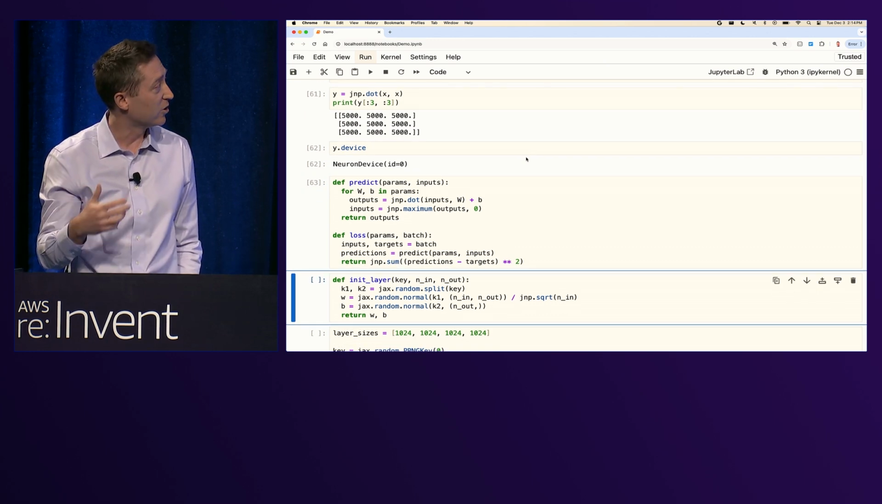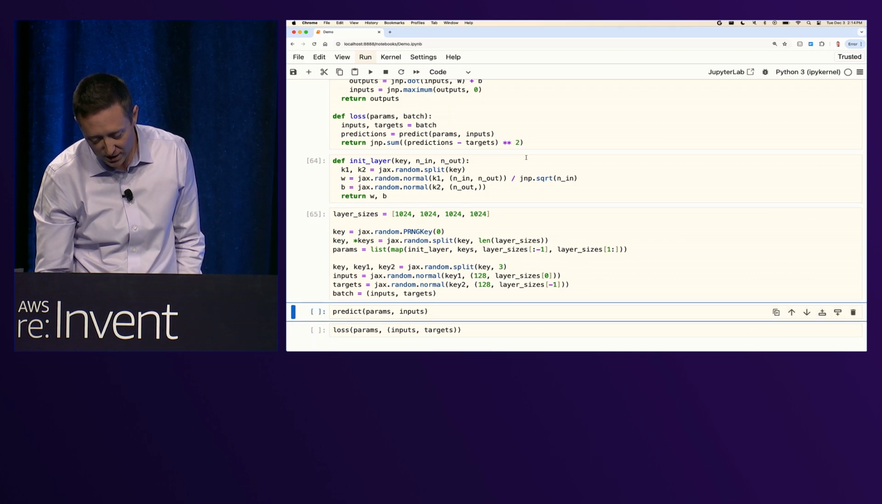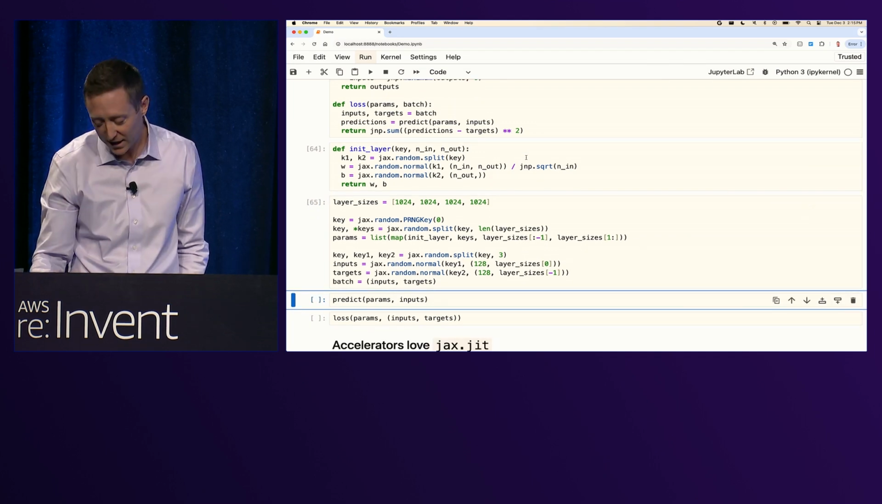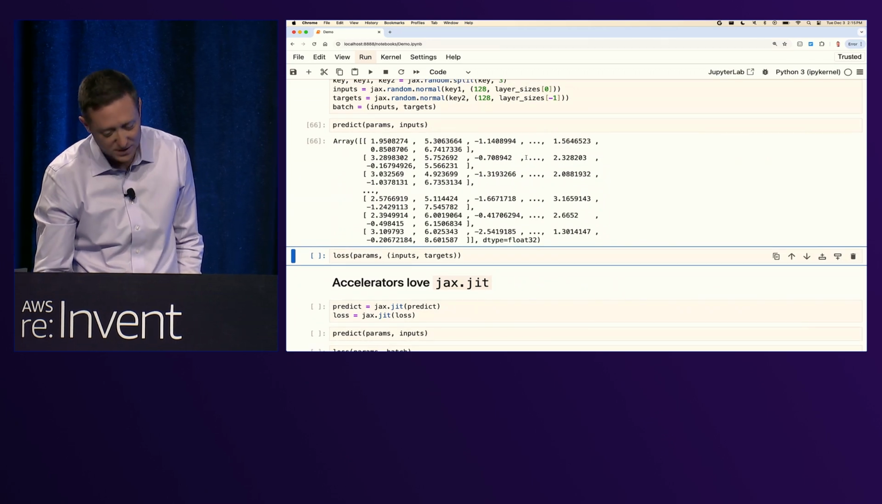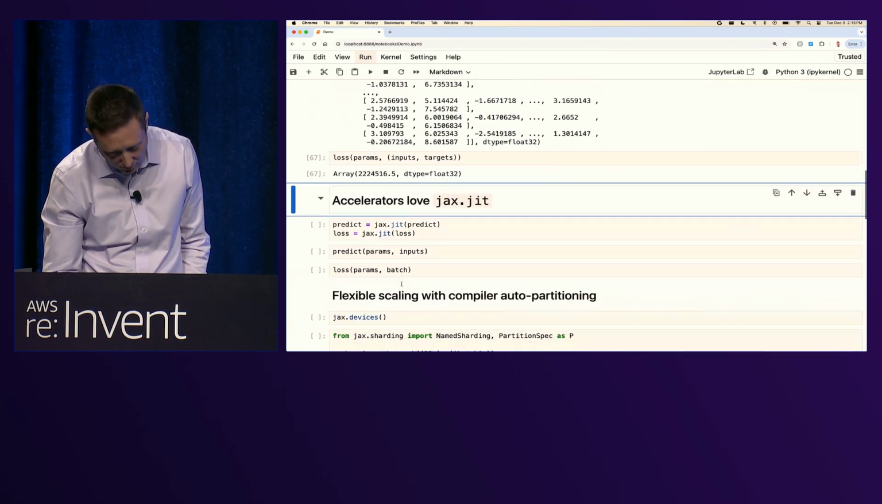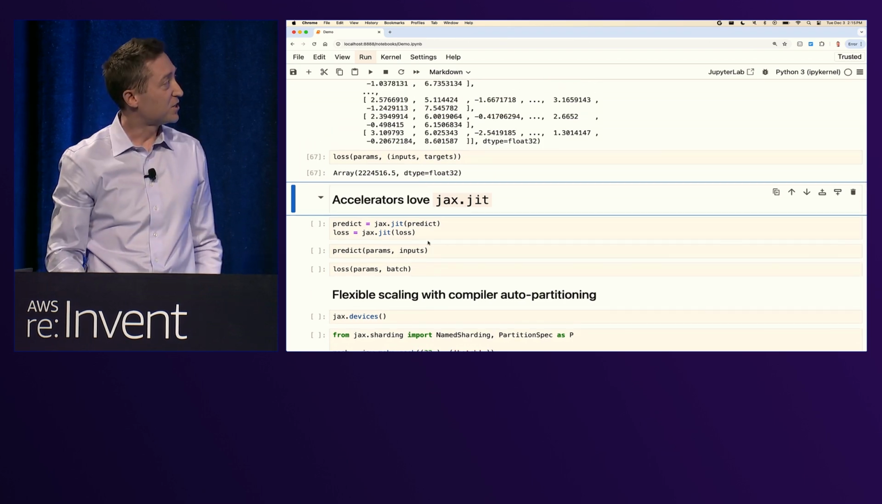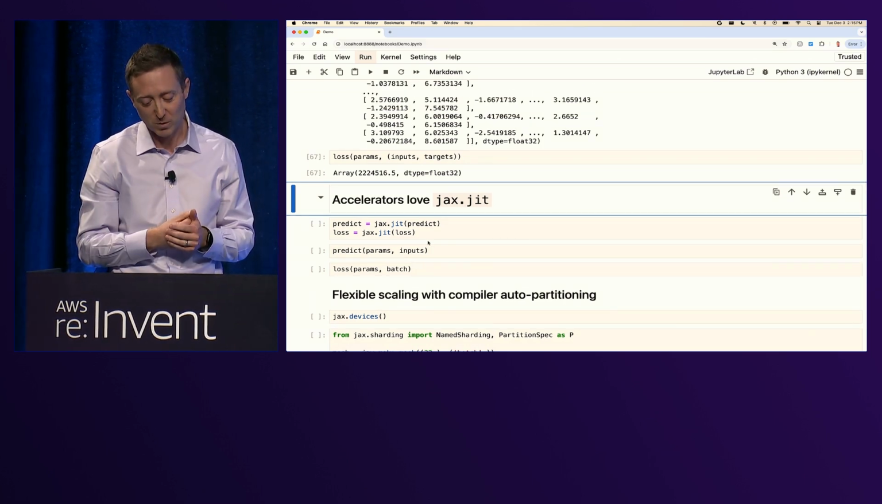So here's our toy neural network from our first slide, along with some parameter initialization code and just some synthetic random data. And we can start to run it. We can say, let's run a prediction step. Let's evaluate our loss function. So that's just running JAX NumPy on Neuron or any other platform you want.